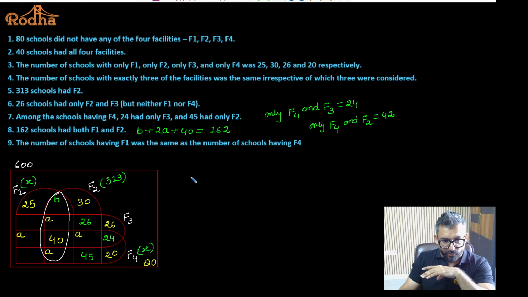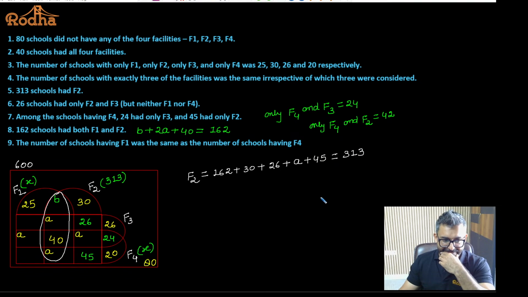If you look at F2, it is 162, this entire block, plus 30 plus 26 plus A plus 45, and that is turning out to be 313. Do you guys agree with this? Yes? This B plus A plus 40 plus A is giving us 162. This is what they are giving us.